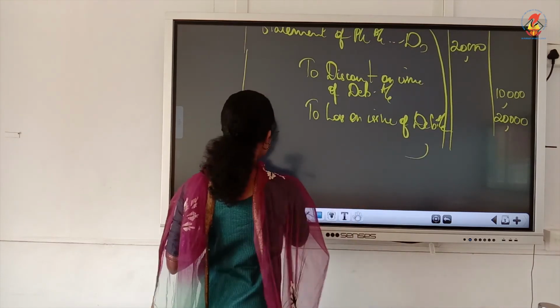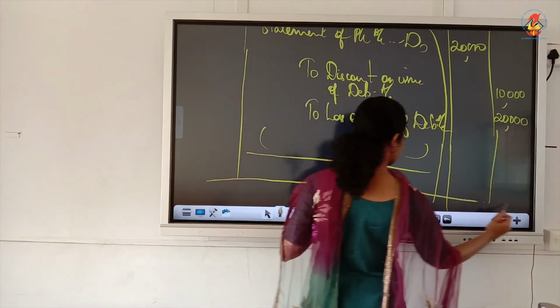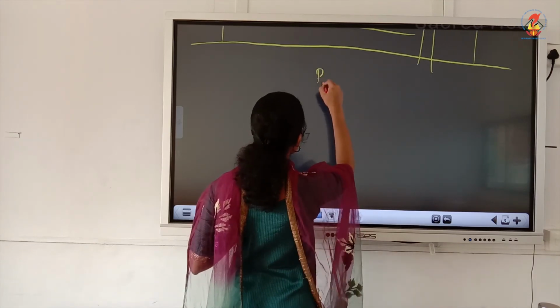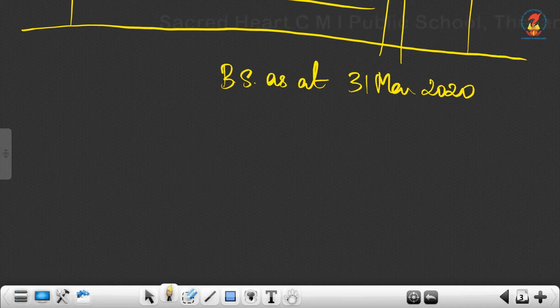So entries are over. Now they are asking you to do the balance sheet also. So we will start the balance sheet. Only the shareholders fund you need to show. Balance sheet as at, you can write the date, that is 31st March 2020. Particulars, note number, amount.